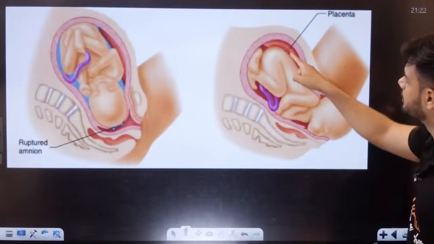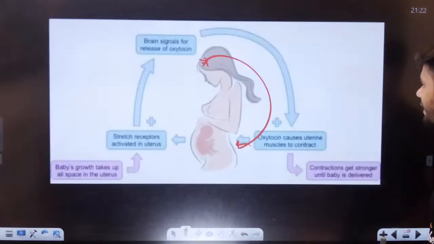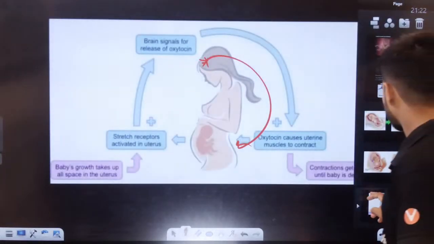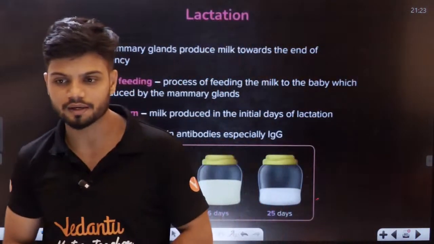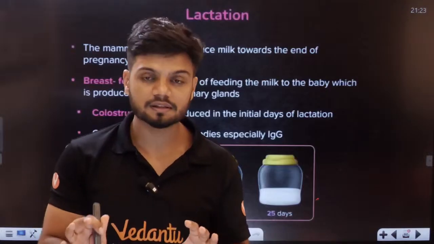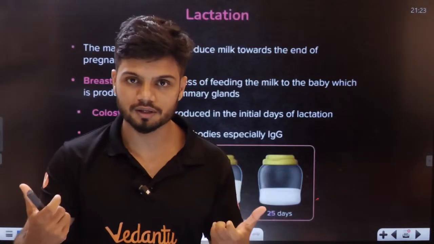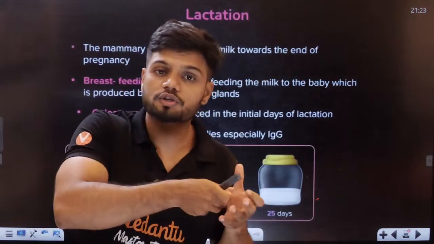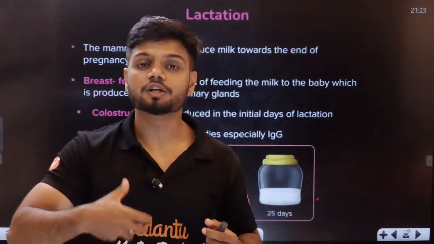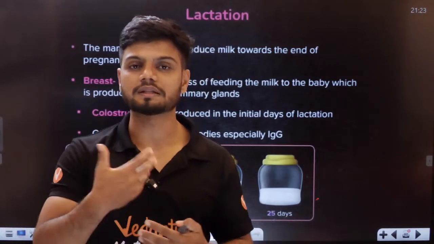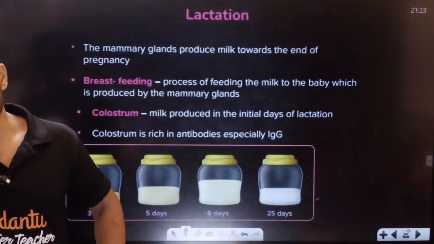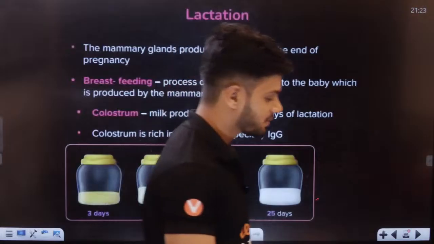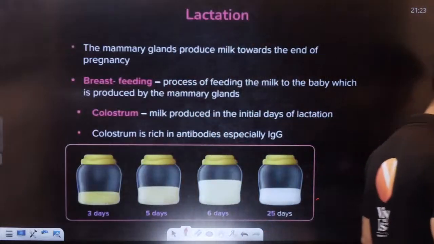This is the placenta behind. Placenta is somewhere behind here, and the baby will come out. That is called, students, parturition. Sometimes the mother is not able to produce enough oxytocin. The doctors will actually inject the oxytocin artificially so that the mother's contractions happen more and more.